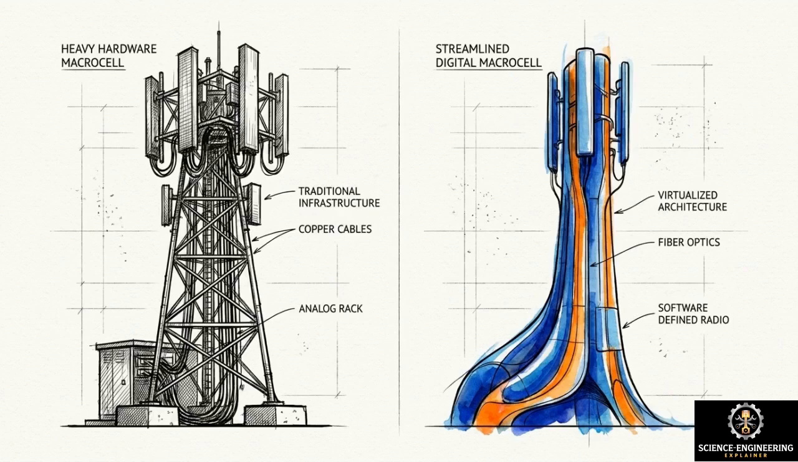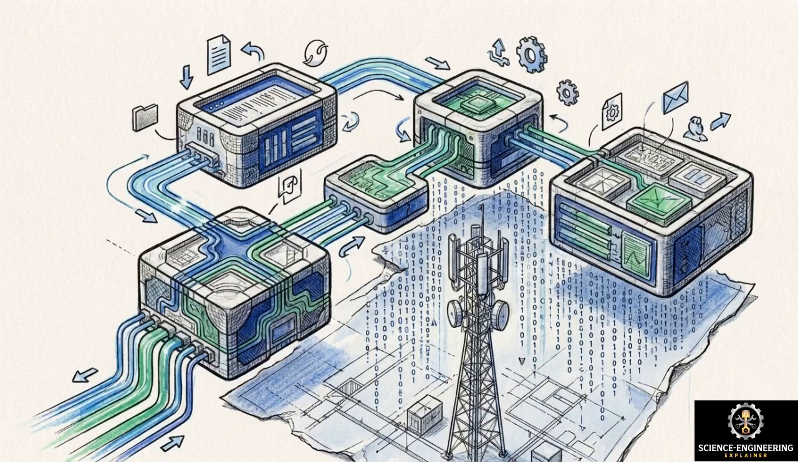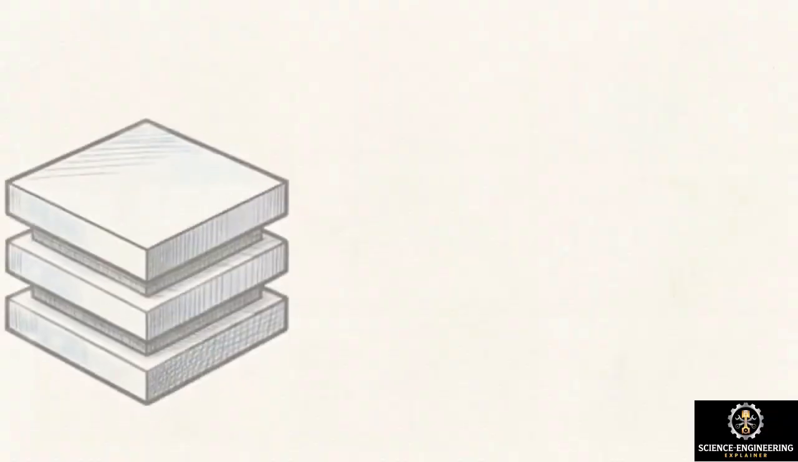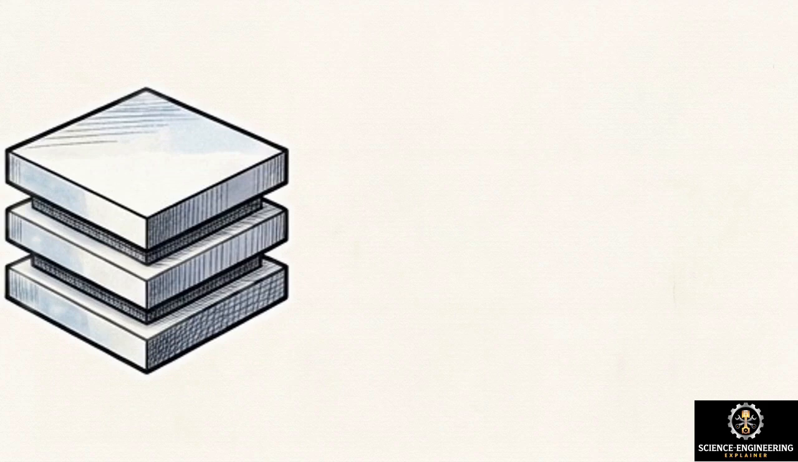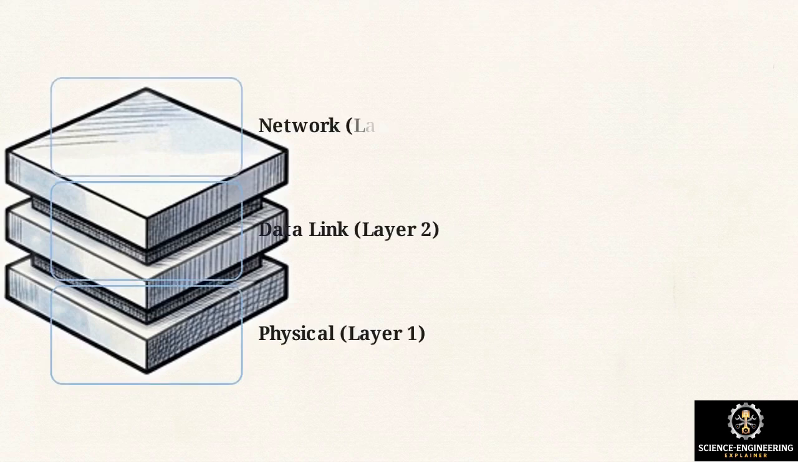Resolving this tension required a complete teardown and redesign of the telecommunications architecture, moving away from simple hardware upgrades into a redesign of how communication protocols operate. This rebuild is best understood through the Open Systems Interconnection, or OSI, model. 5G's primary innovations occurred by dismantling the rules governing the bottom three layers of this framework: the physical, data link, and network layers.